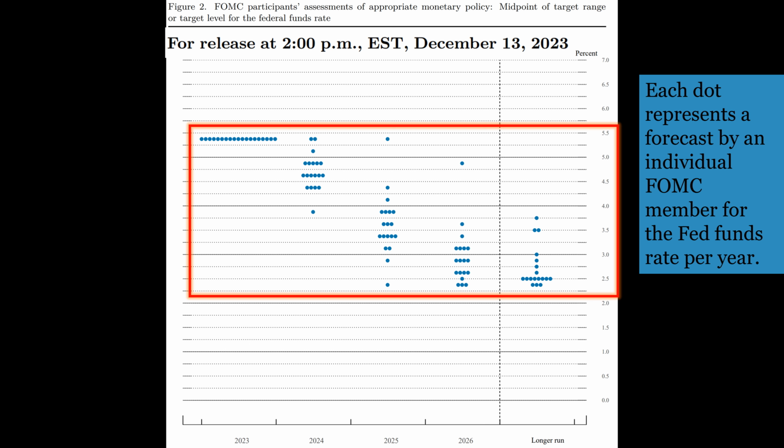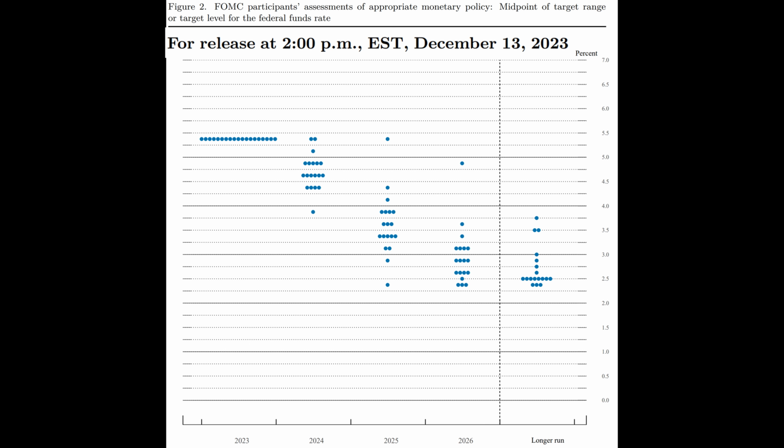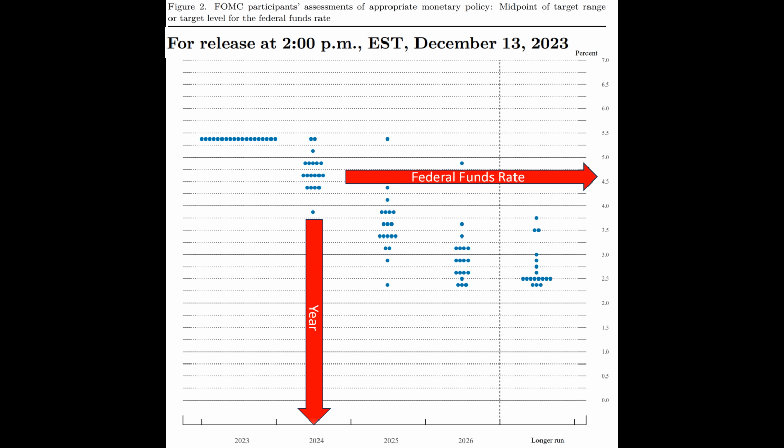The forecasts are represented by dots arranged along a vertical scale, one dot for each of the Federal Open Market Committee members. Economists closely watch how the range of 19 estimates is shifting, because it can give a hint at where policy is heading. They fixate most intently on the middle or median, which is regularly quoted as the clearest estimate of where the central bank sees policy heading. The current projection is that interest rates will drop to 4.5% to 4.75% by the end of 2024.